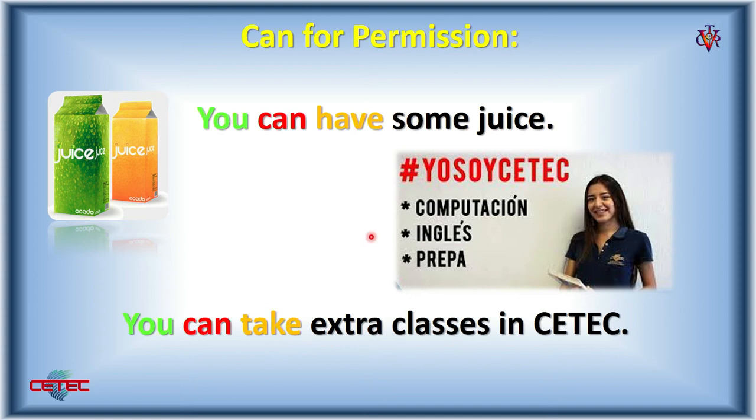It can be a computer class, English, or high school. Depends on the circumstances. And in that sentence, it's reflecting that any person can take. It's possible that person takes those classes.